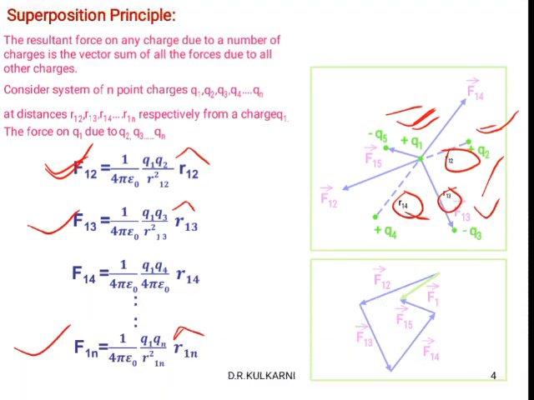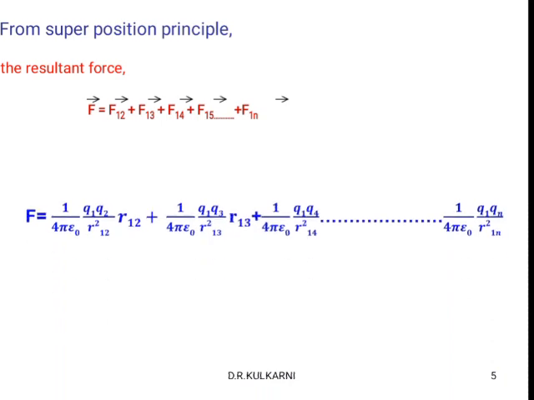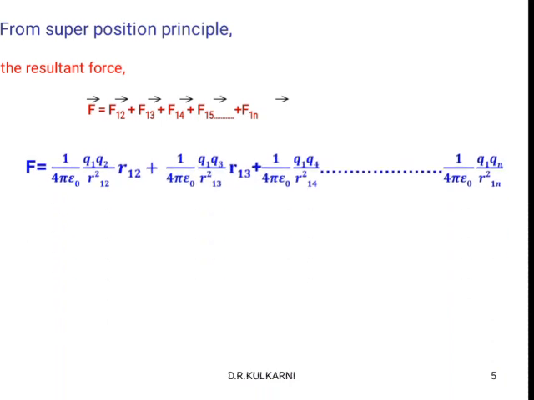Next, from the superposition principle, if we add them and take the resultant force, F equals F12 plus F13 plus F14 and so on up to F1n. If we add all these forces, we have to substitute the values of F12, F13 and so on.